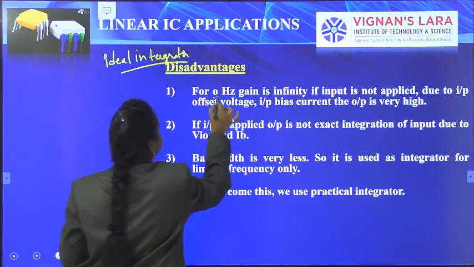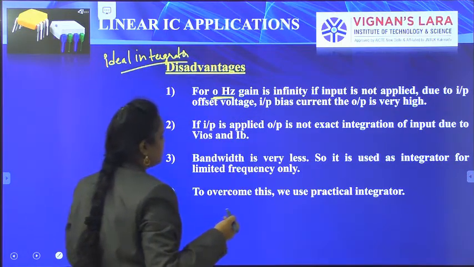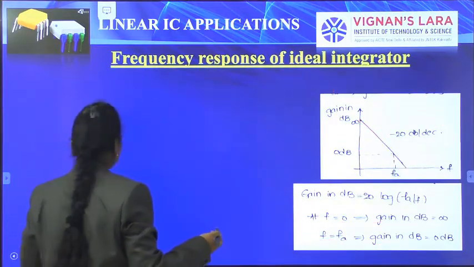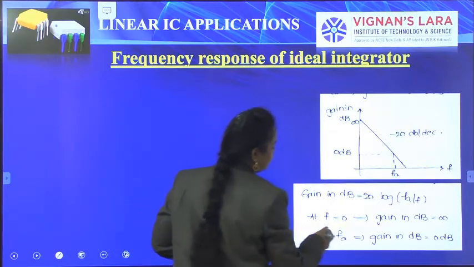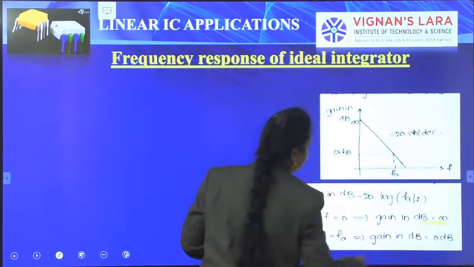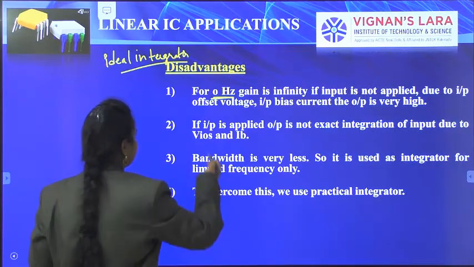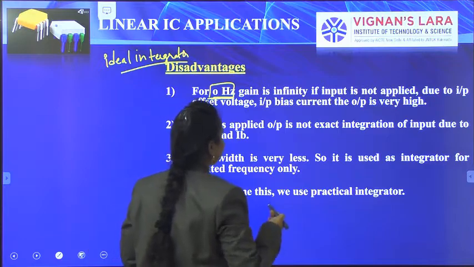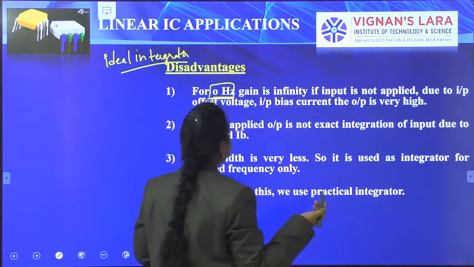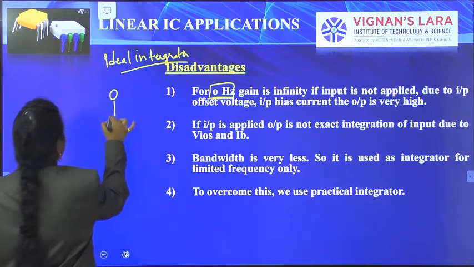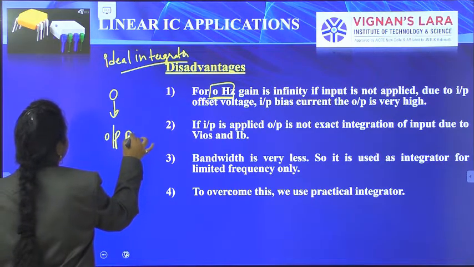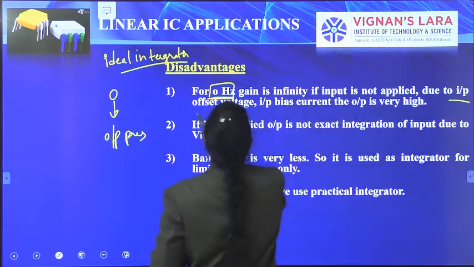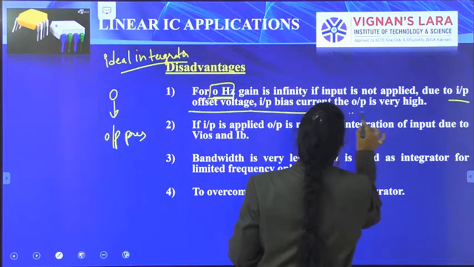If a zero-hertz input is provided, the output should be zero, but it gives a very high output. If zero input is present but an output is present, it is because of the input offset voltage and input bias current.